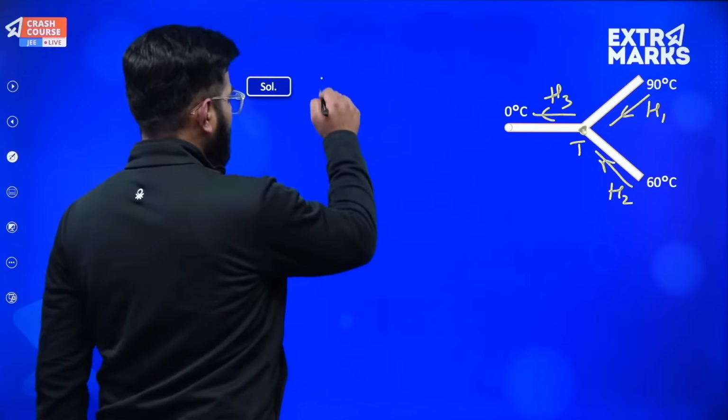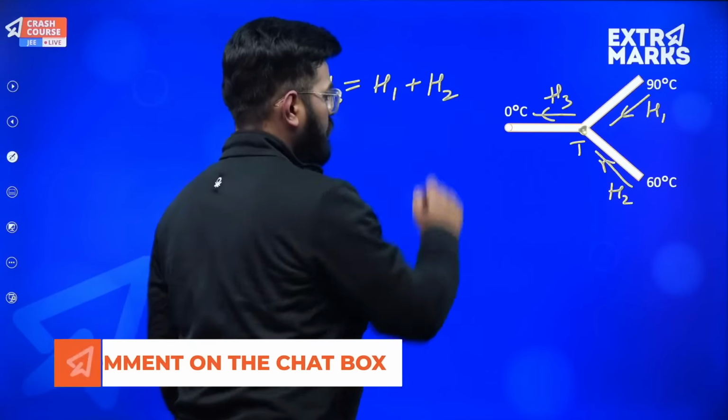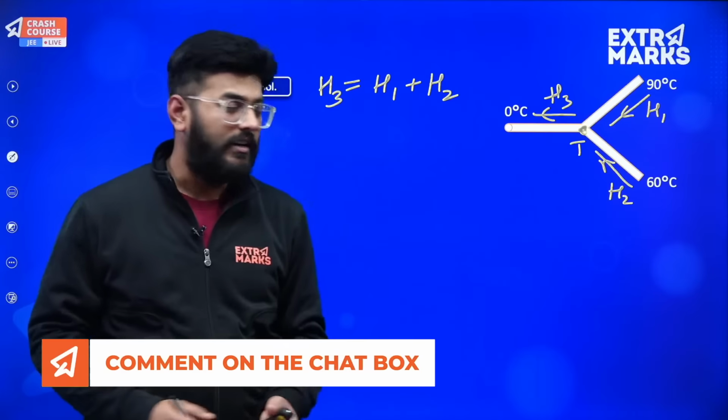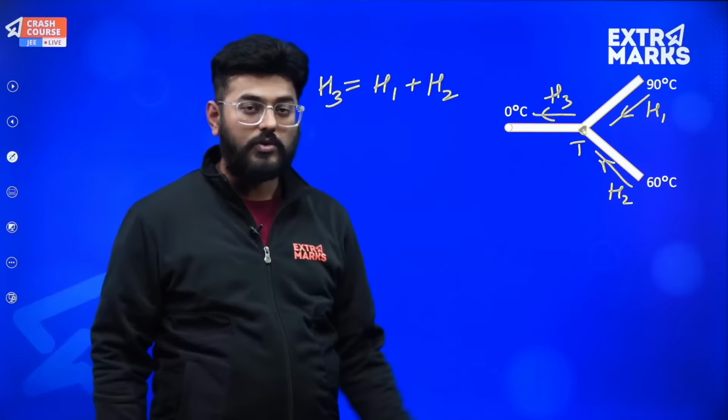So H3, just similar to what electric current was. So H3 will be equal to H1 plus H2. I suppose you all are getting. So the similarity is just like electric current. So H3 will be equal to H1 plus H2, and now we can individually find the values of them.